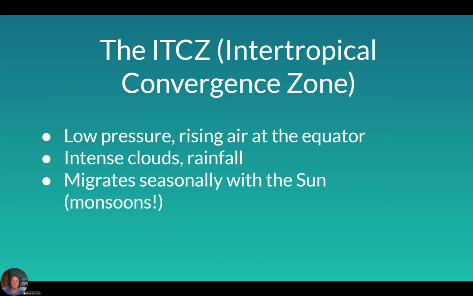The Intertropical Convergence Zone, also known as the ITCZ, is an area of low pressure that's rising at the equator. It causes intense clouds and rainfall. It's essentially what makes monsoon season in a lot of tropical areas. And it moves around a little bit, which is why some areas have monsoon season at different times of their year.